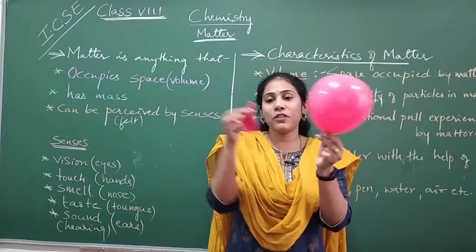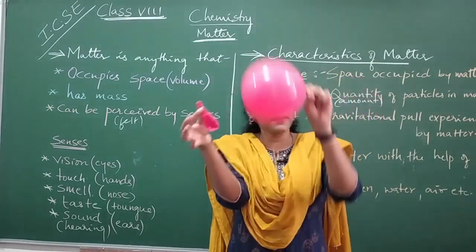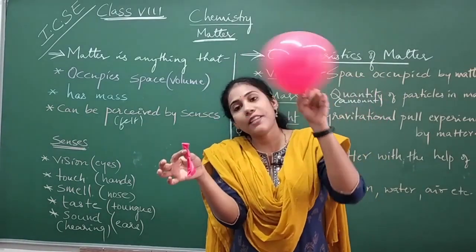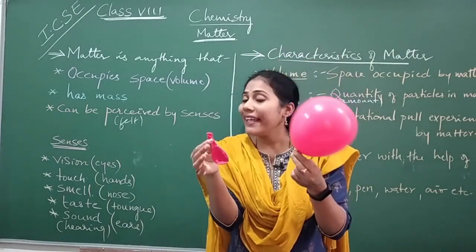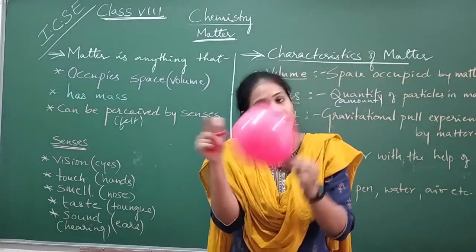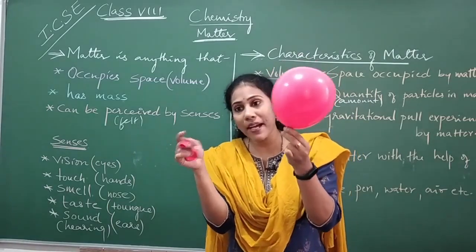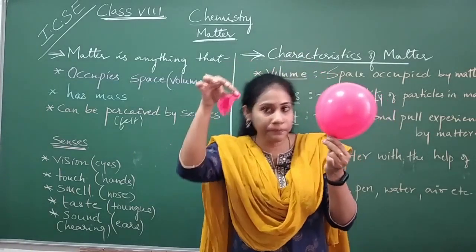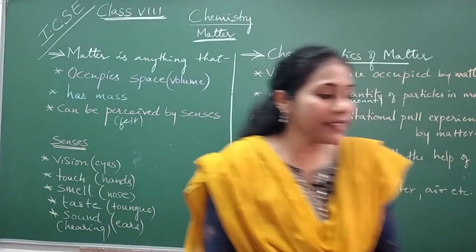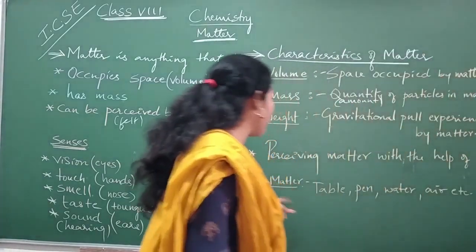This is a small demonstration. The empty balloon has no air, but here is air. That means air has occupied some volume and air has some mass also. Yes, the blown balloon will have more mass compared to the empty balloon. Fine. So these are some examples of matter.